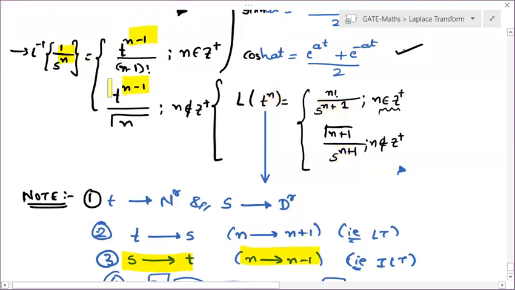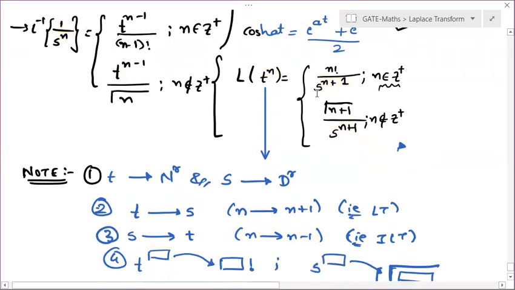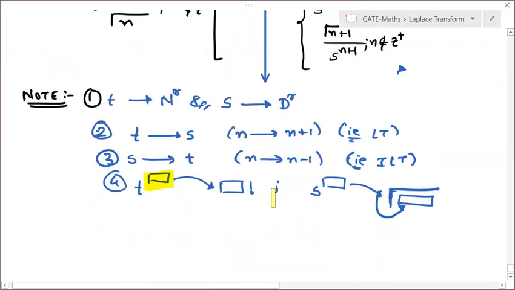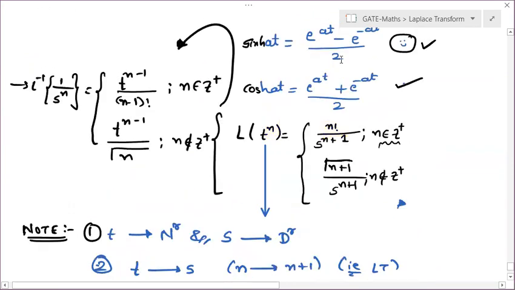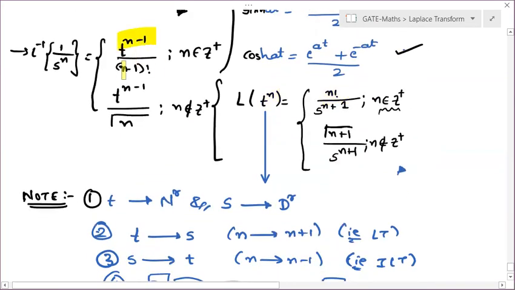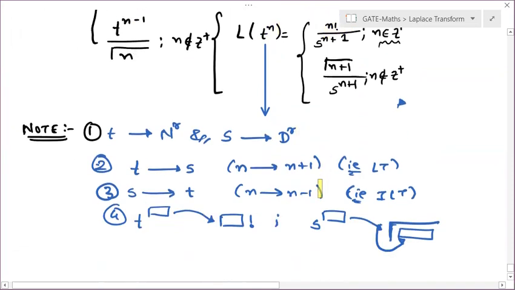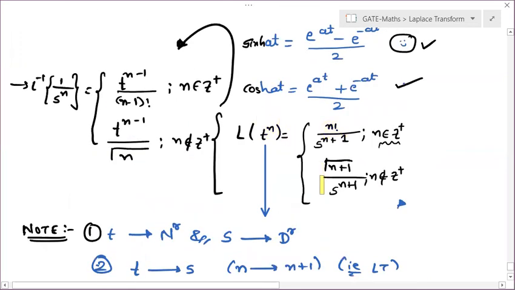Now about factorial. The power of t is your factorial. So if the power of t is n, this will be your factorial. In the same way, if the power of t is n minus 1, that will be your factorial. And for gamma, the power of s will be the input of your gamma function. So here the power of s is n plus 1, so it is gamma n plus 1. If the power of s is n, it is gamma n. Is it clear now? Please give me some response.